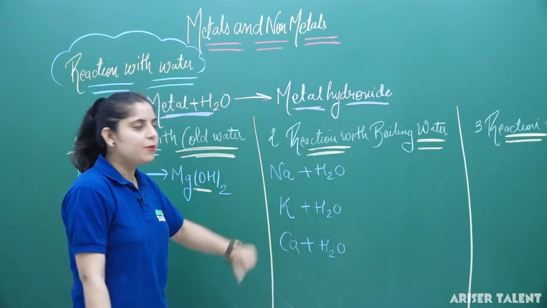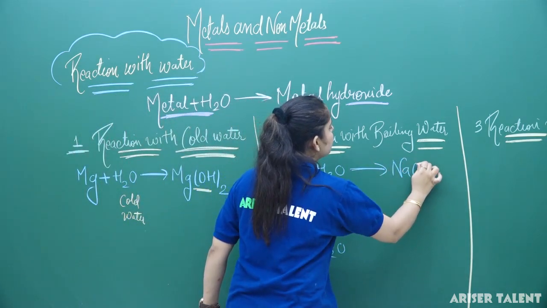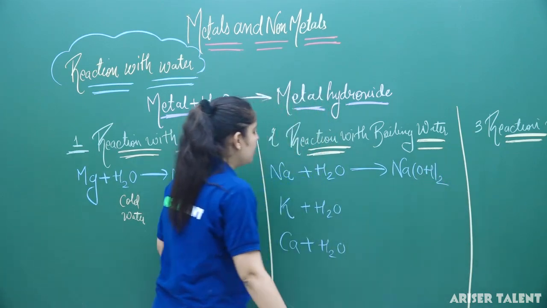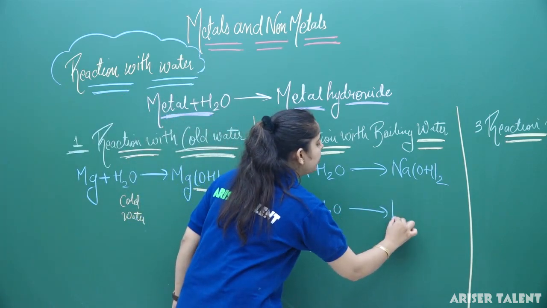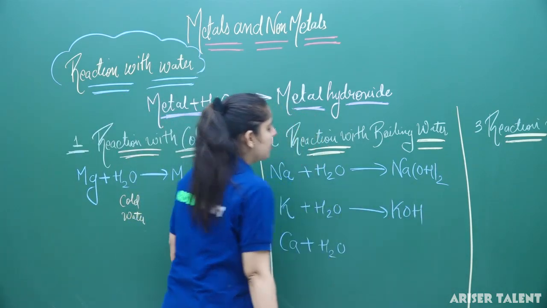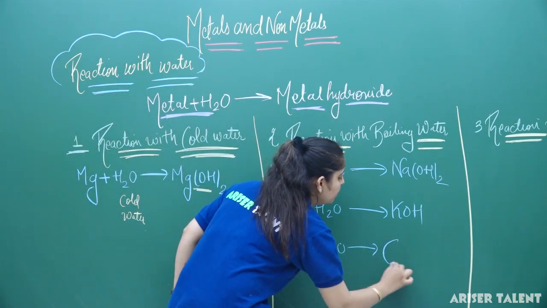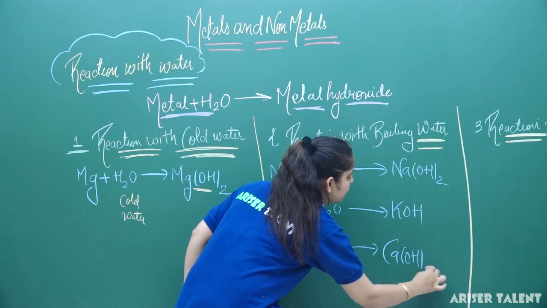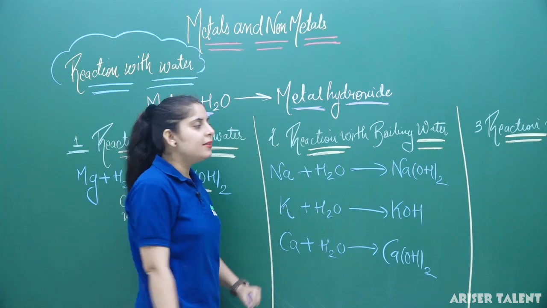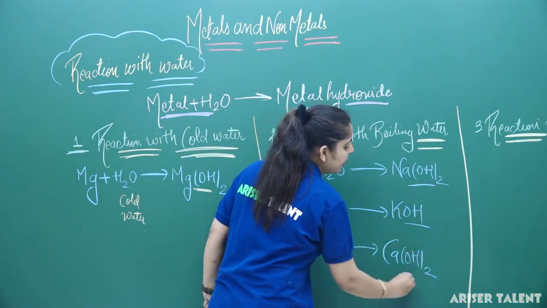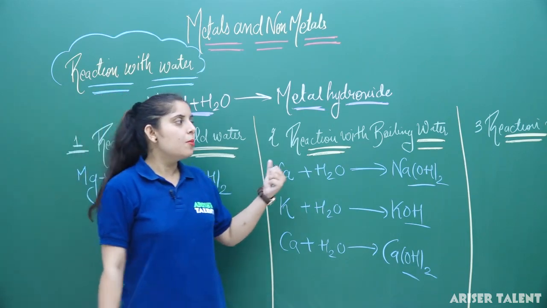This H2O is boiling water here. Sodium reacts with water and forms sodium hydroxide. Whenever potassium reacts with water, it forms potassium hydroxide. Whenever calcium reacts with water, it definitely forms calcium hydroxide. So you can see that in all the cases you obtain the same kind of product, that is, hydroxide. Clear? So there are a few metals which react only with boiling water.